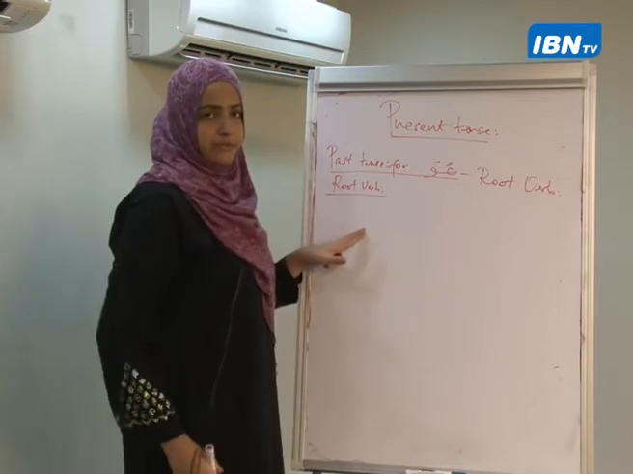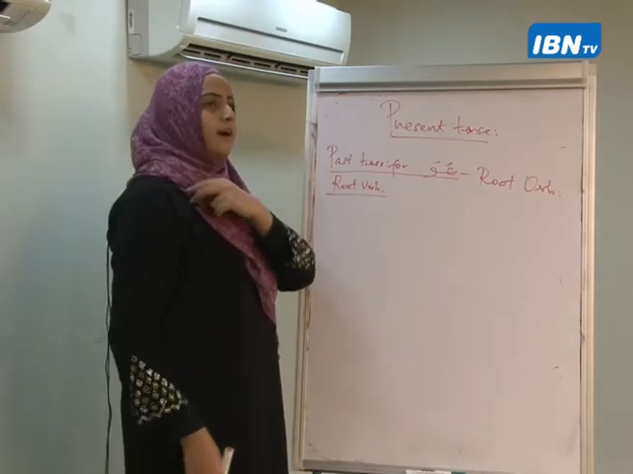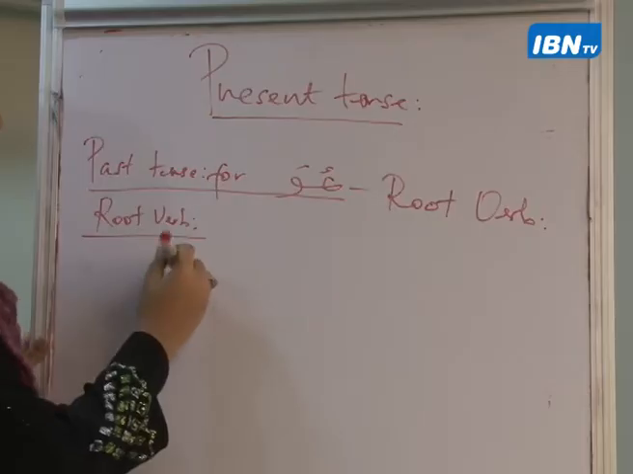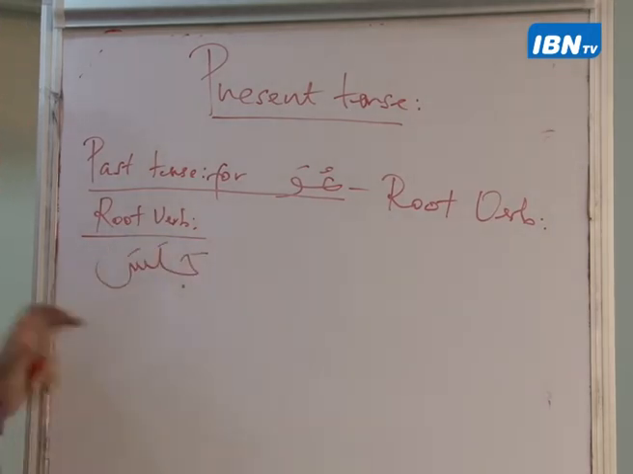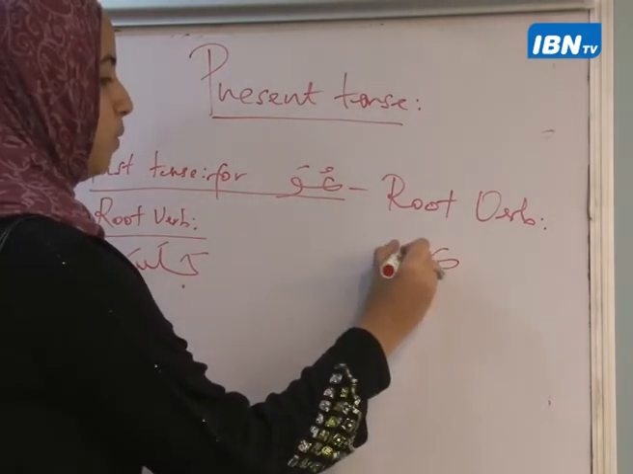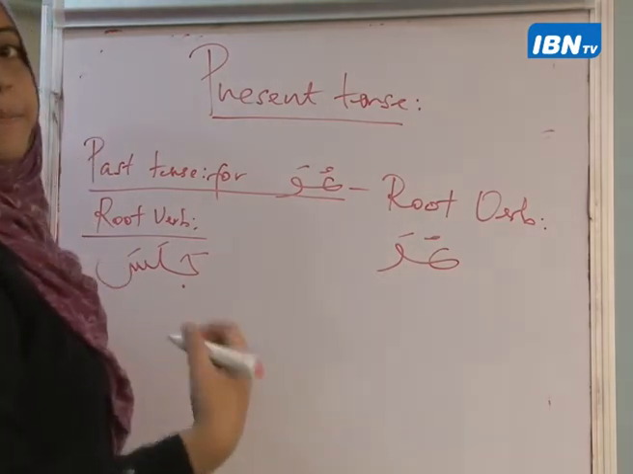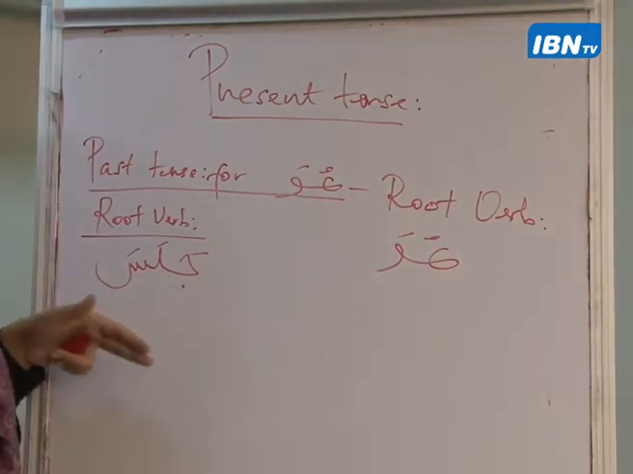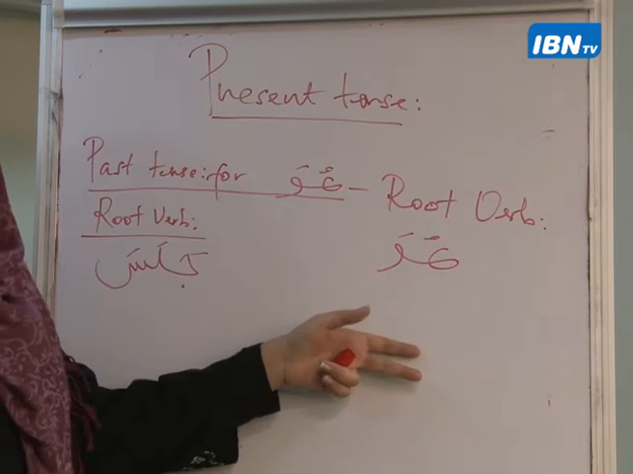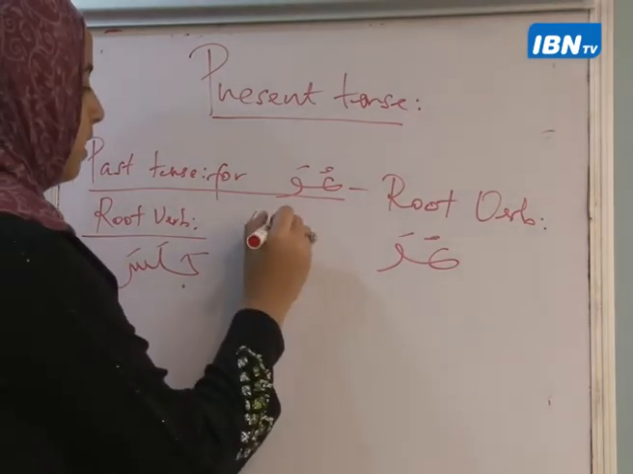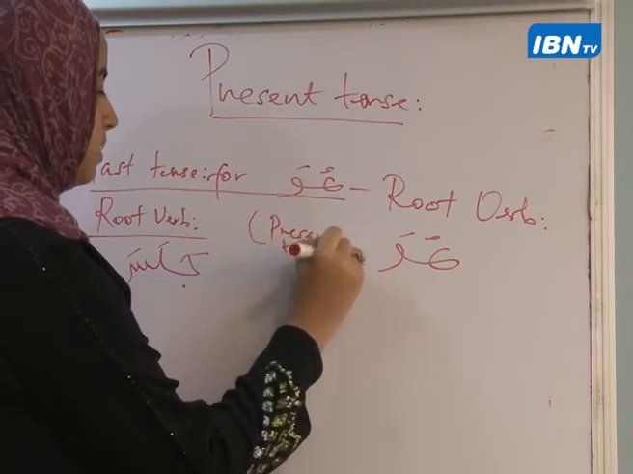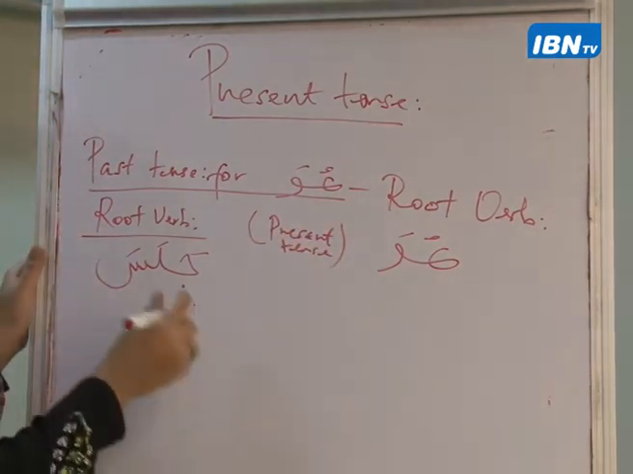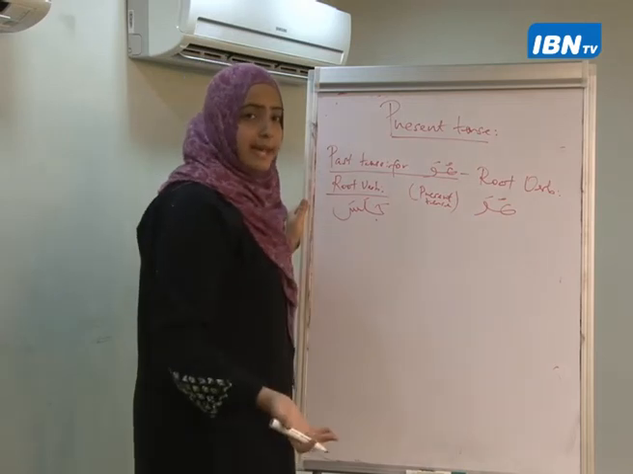So I have my root verb. For example, my root verb, say, jalasa. Now I want to convert it into huwa, but in the present tense format. This is huwa in the past tense. Now I want to convert this into the present tense, right? So huwa in the present tense. So jalasa, now what will be my addition here?